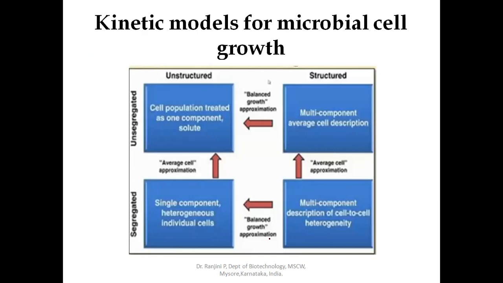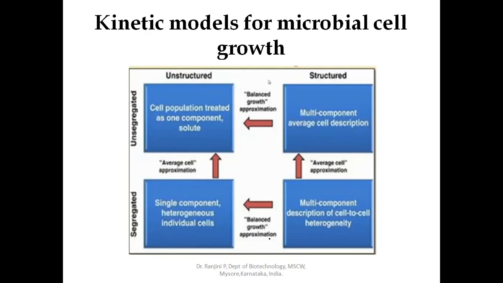Next, we'll move on to kinetic models for microbial cell growth. Here we are assessing the specific growth rate by considering either the cell mass or the cell population as a whole, or else you are assessing the specific growth rate by considering the single cell. Inside the single cell also, you are considering the spatial arrangement of the organelles or the spatial occurrence of the metabolic reactions inside the cell, the plasma membrane, the protein synthesizing system. Each and every compartment will be studied and the growth rate will be assessed.